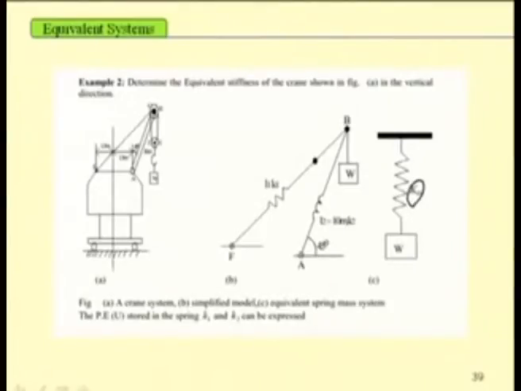This rod is subjected to axial force, then one can find the strain energy associated in this axial direction. One can find the strain energy for these two elements and then equate it to that of the equivalent spring.